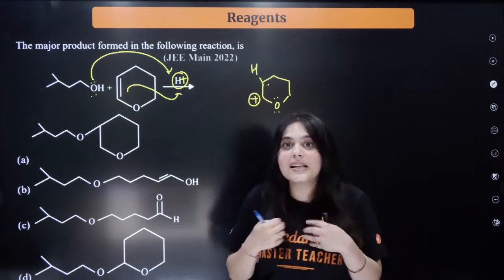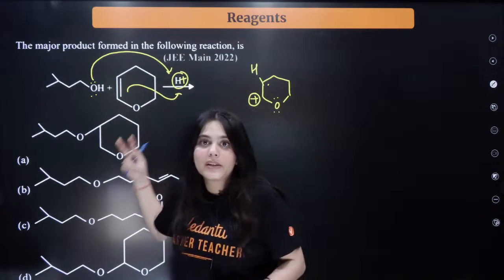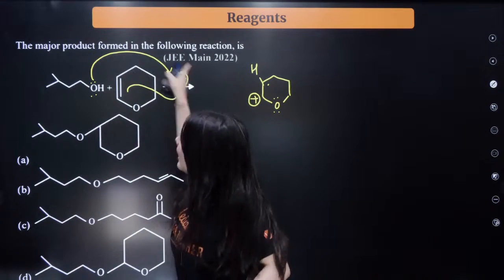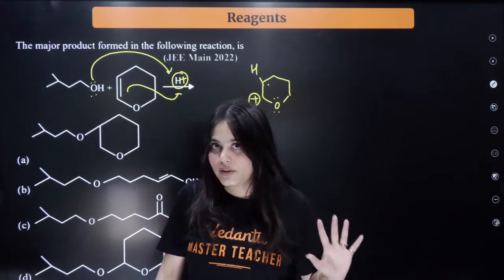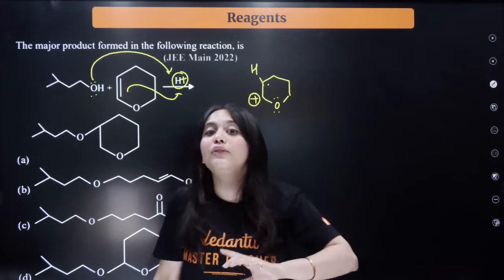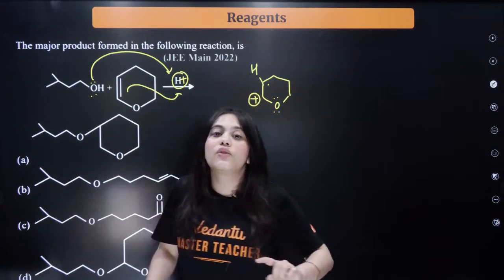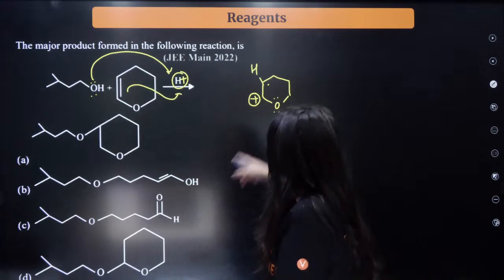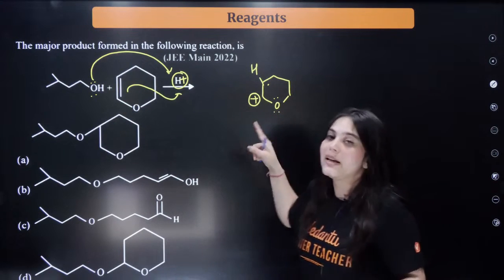Even though I'm still saying that if you have a competition between the OH group and the alkene, the OH will definitely attack H plus first. But then you also have to see if the alkene is forming a very stable carbocation, just like this, then that would be formed in such a case.